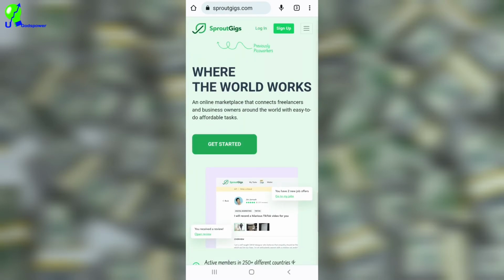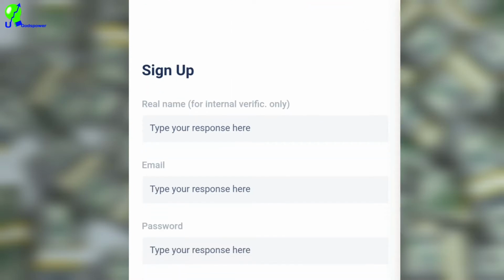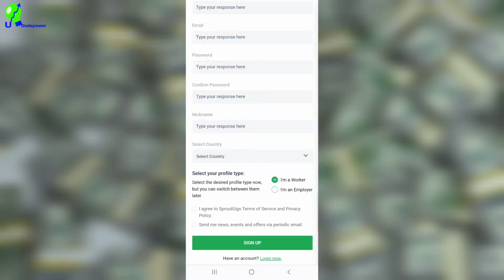So the next thing you have to do is to sign up if you don't have any account. So I will click on sign up here. Once I click on sign up, it's going to ask for your first name and last name, your email address, your password, confirm your password, your nickname. You select your country, and here it says select your profile. You can select it as worker or employer. It doesn't really matter, because when you are in the profile, they combine the worker account and the employer account together, so you can switch it when you are already logged in. So this is not a problem.